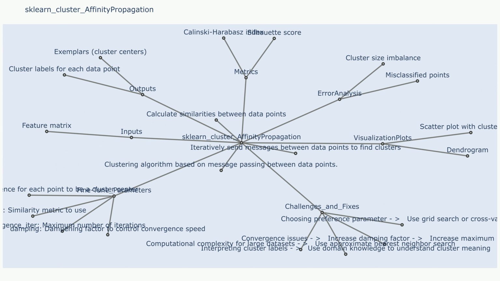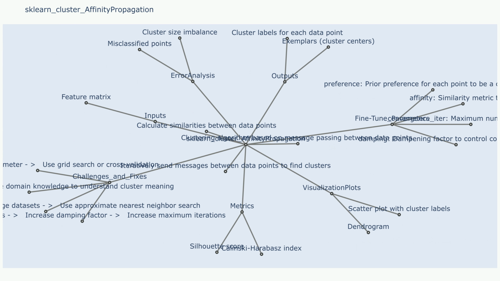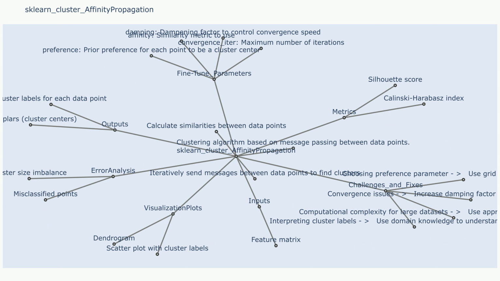Steps. Calculate the similarity between all data points using a chosen similarity metric, e.g., Euclidean distance. Assign an initial preference value to each data point. Iterate through the following steps. Send messages between data points. Responsibility message: each data point sends a message to every other data point, indicating its suitability as an exemplar for that other point. This message is based on the similarity between the data points and the preference value of the